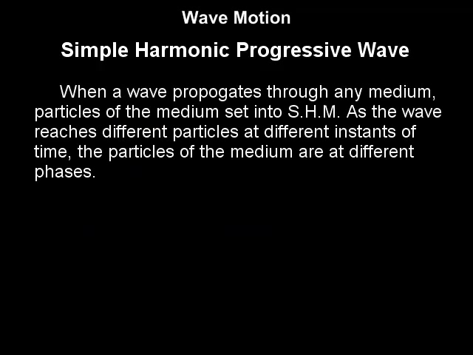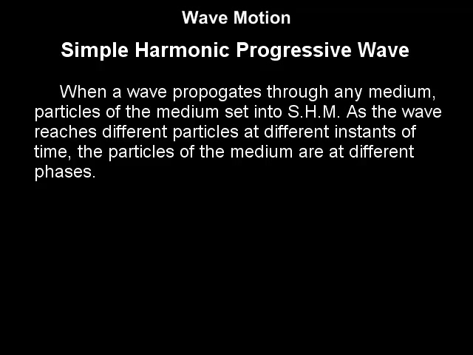When a progressive wave propagates through the medium, the particles of the medium are set into SHM. As the waves reach different particles at different instants of time, the particles of the medium are at different phases. Though wavelength, frequency and amplitude of all the particles are same, each succeeding particle lags behind the preceding particle.